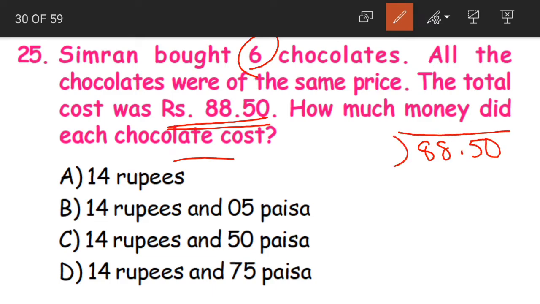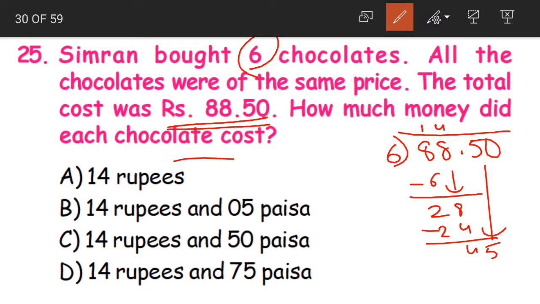88.50 divided by 6. 6 ones are 6. When we subtract, 2 is remaining, 8 brought down. 6 fours are 24. When we subtract, 4 is remaining, 5 brought down. 6 sevens are 42. When we subtract, 3 is remaining, 0 brought down. 6 fives are 30. When we subtract, 0 will be our remainder. So what is our quotient here?